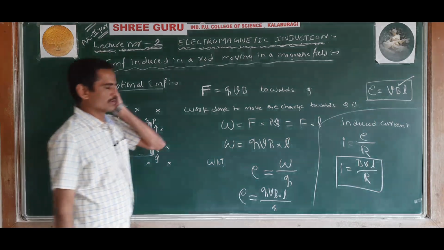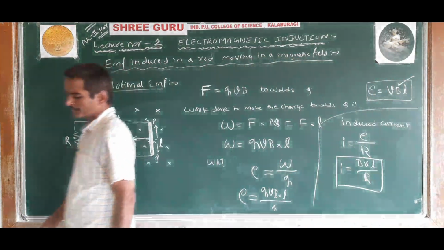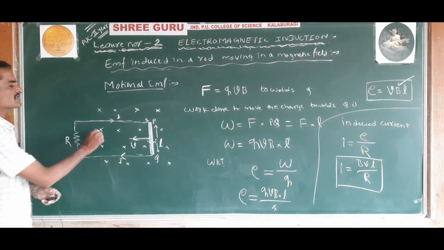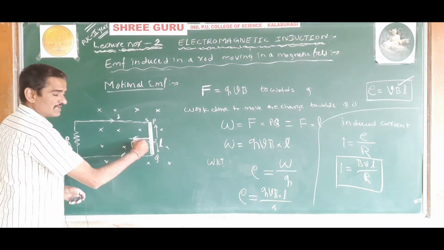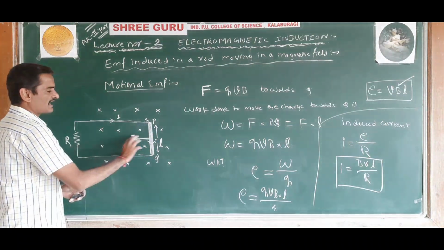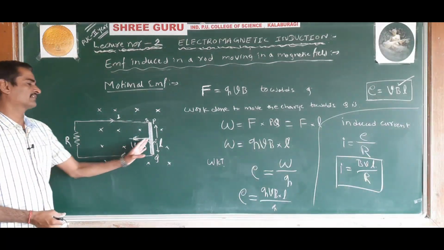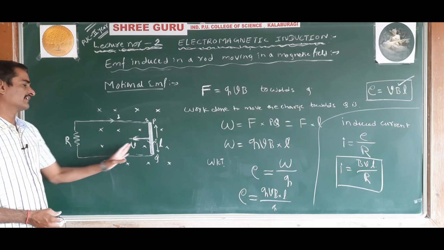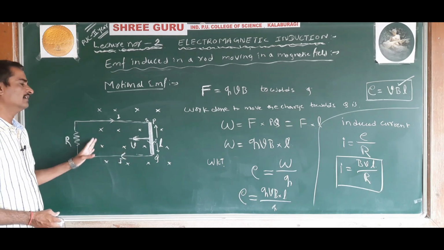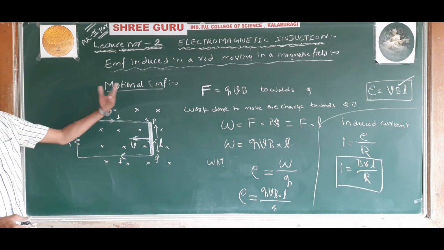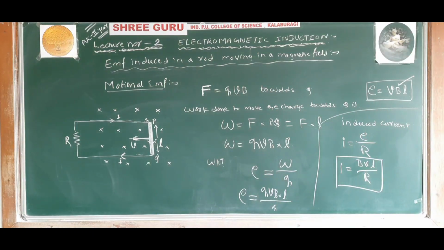Understood? So this gives the motional EMF, or the EMF produced due to the change of area. When the conductor moves, the area inside this circuit changes. So due to the change of area the EMF is induced, and that is also called motional EMF. Understood? Okay.